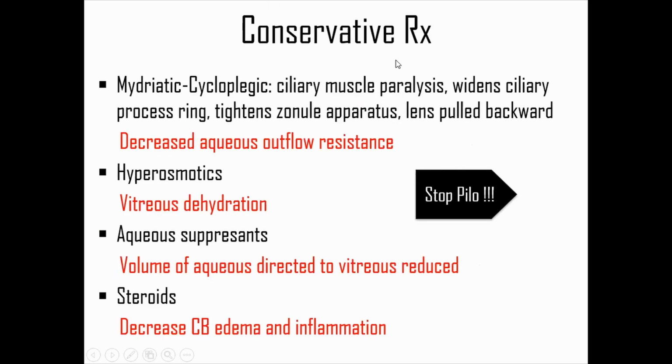So treatment, we start with medical. You can start a mydriatic cycloplegic. We start atropine. You can even start tropicamide as well as atropine. The concept is you have to tighten the zonular apparatus so that the lens is pulled backward. So this is really critical in phakic eyes. This basically reduces the aqueous outflow resistance. You can use hyperosmotics to decrease the vitreous hydration. And of course, aqueous suppressants, to reduce at least the amount of aqueous that is secreted, and of course, steroids.